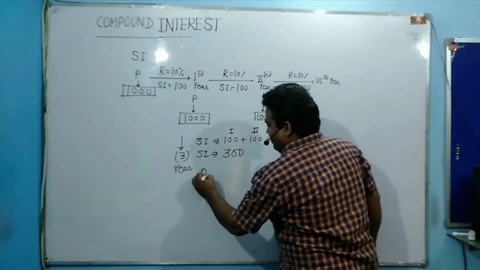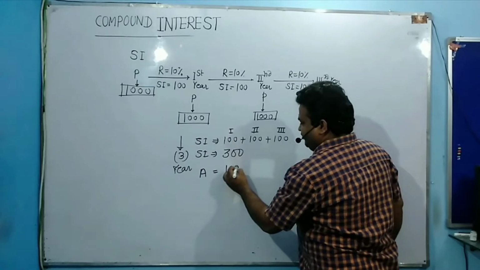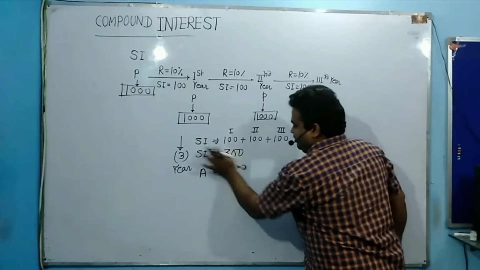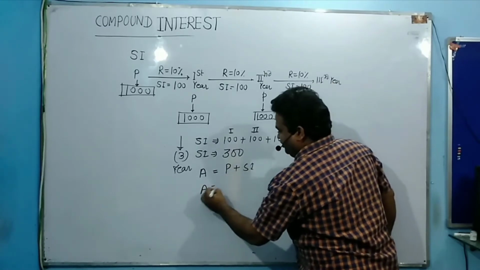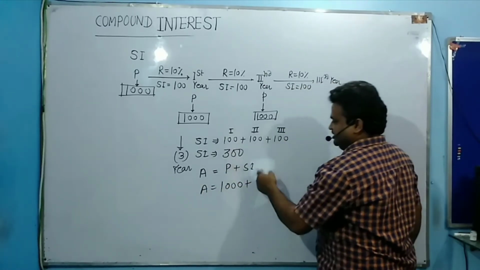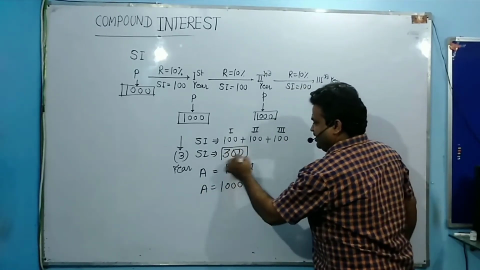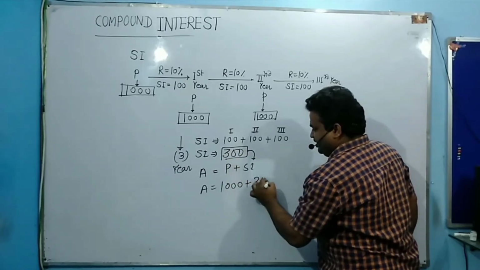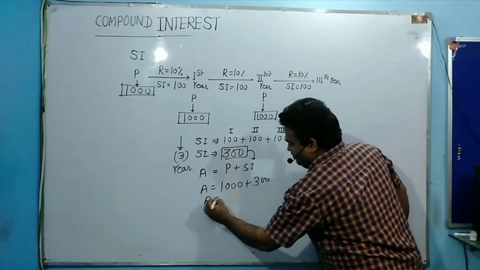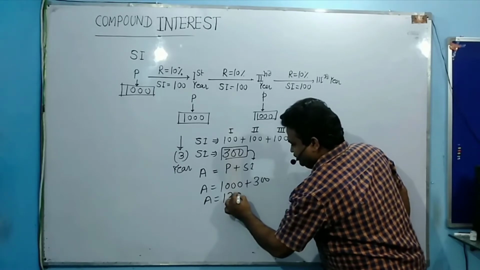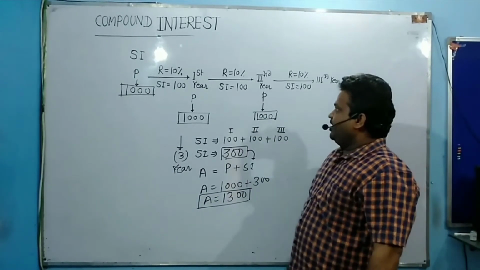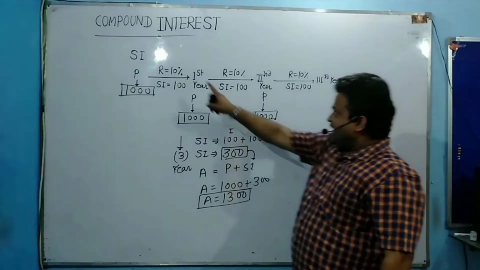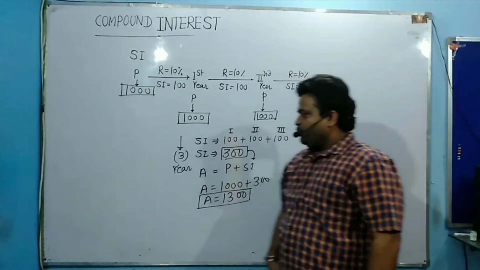So what is your amount? The amount that you pay is the principal of 1000 plus the simple interest. The simple interest is 300, so I add 300. So what is your amount? 1300. This is the amount that you pay after the third year, with a 10% rate and a principal amount of 1000.